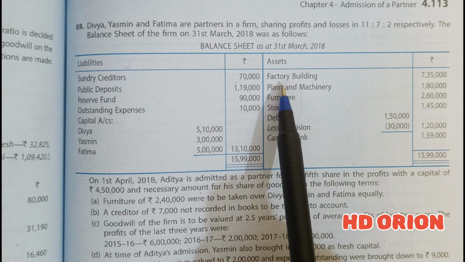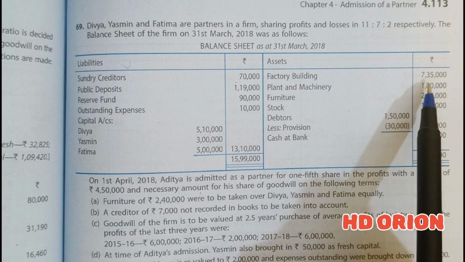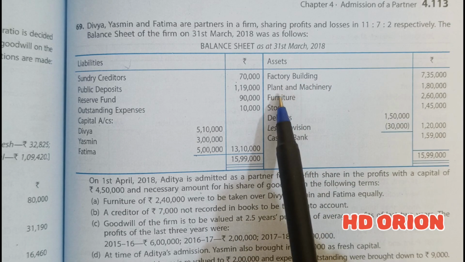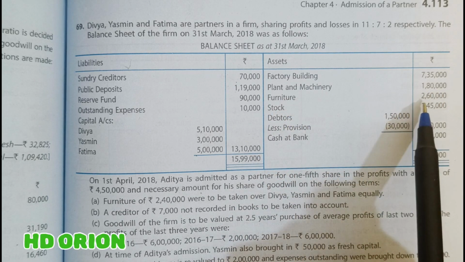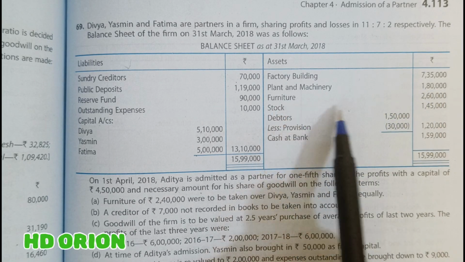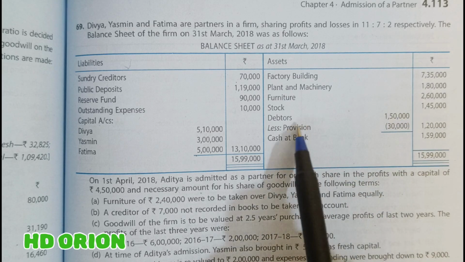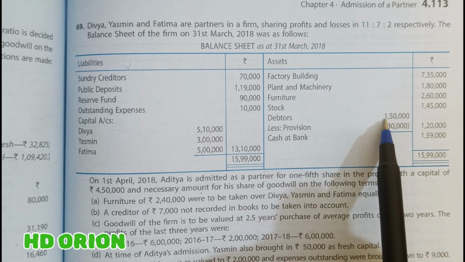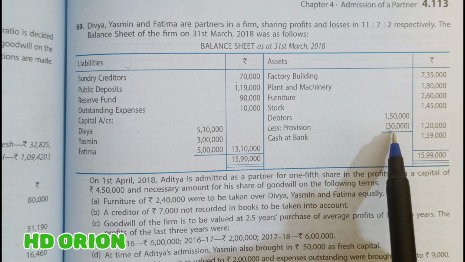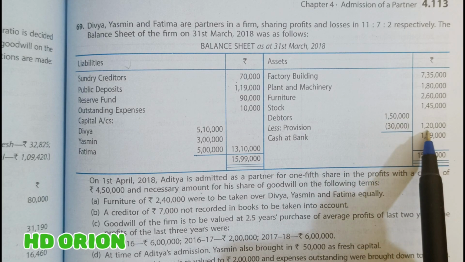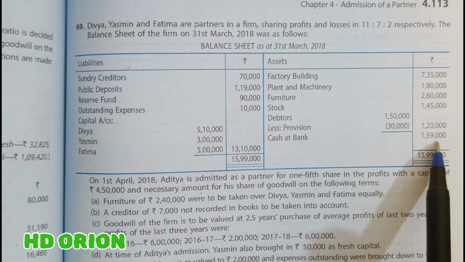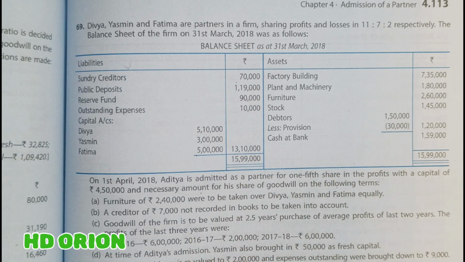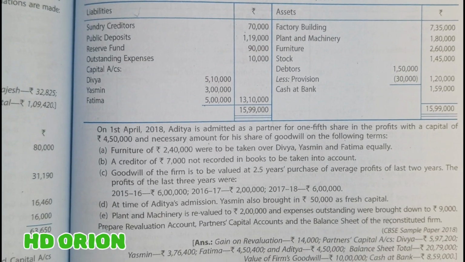And on the asset side, we have got factory building rupees 7,35,000, plant and machinery of rupees 1,80,000, furniture rupees 2,60,000, stock of rupees 1,45,000, debtors of rupees 1,50,000, and there is a provision of rupees 30,000. In the outer column, it is 1,20,000. Cash at bank rupees 1,59,000. Grand total is 15,99,000.